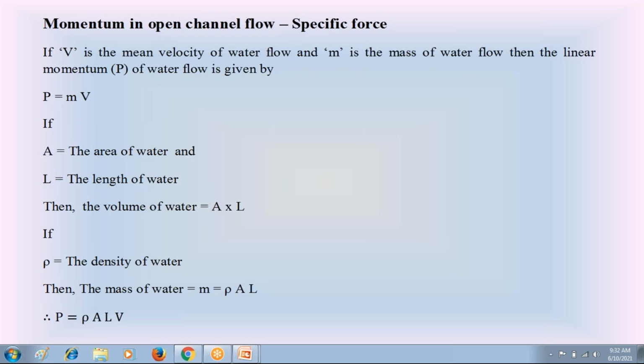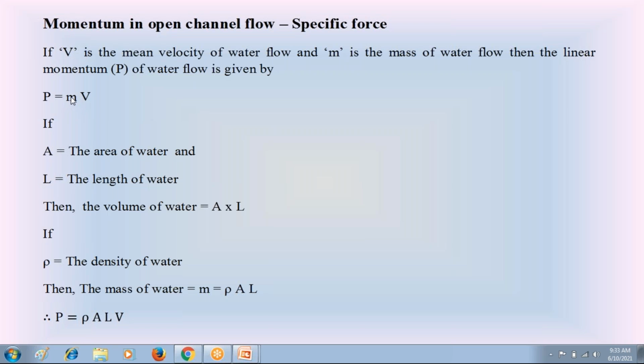To discuss this linear momentum, we consider the water flow in the open channel. Let V be the mean velocity of water flow in the open channel, and M the mass of water flow in the open channel. Then this water flow has linear momentum equal to mass into velocity. The linear momentum is indicated by capital P. The linear momentum of flowing water in the open channel is equal to mass of water into mean velocity of water, M into V.